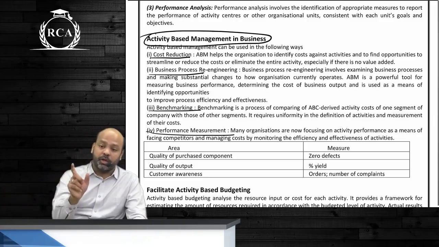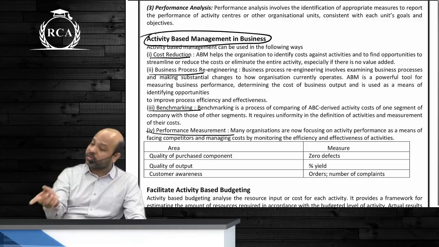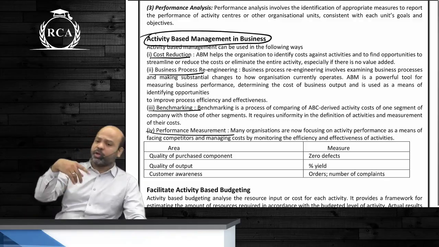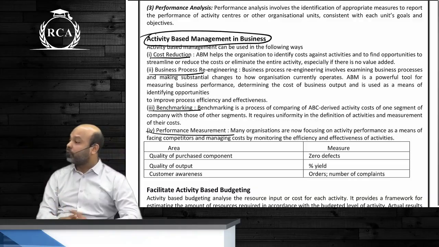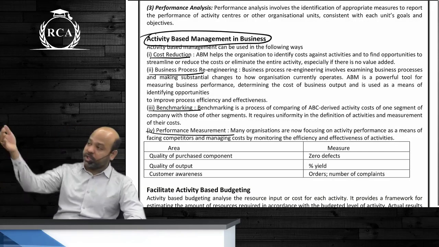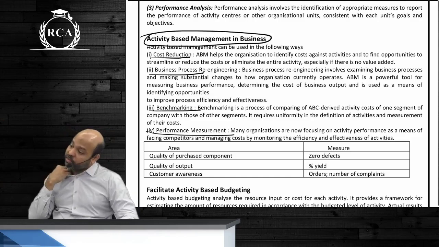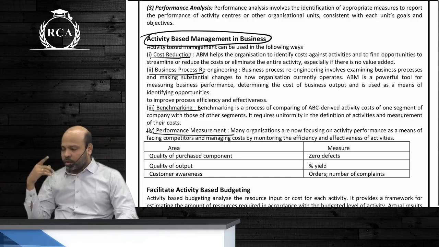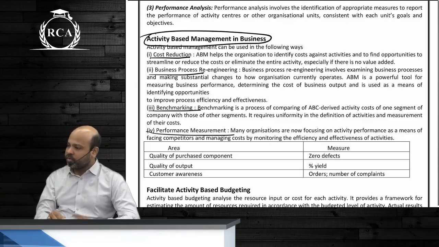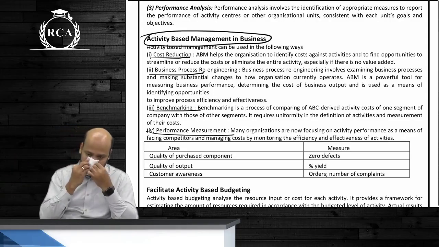In process innovation, you're trying to improve only a particular process. In BPR, you will have to undertake a detailed study of all the processes, because the majority of the processes will be interlinked. Are you clear? If you're working only on improving your purchase order process, that will come under process innovation. If you want to revamp the entire thing, that will come under BPR, business process re-engineering. Any doubt in this, guys?